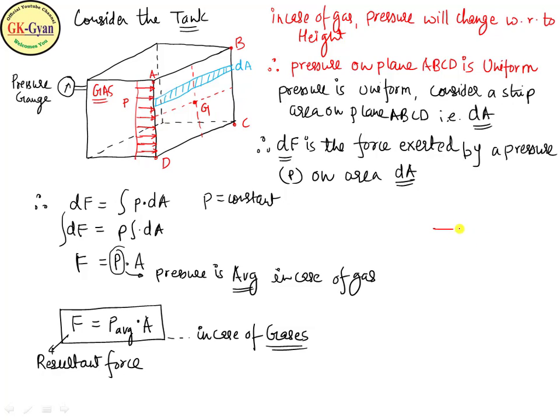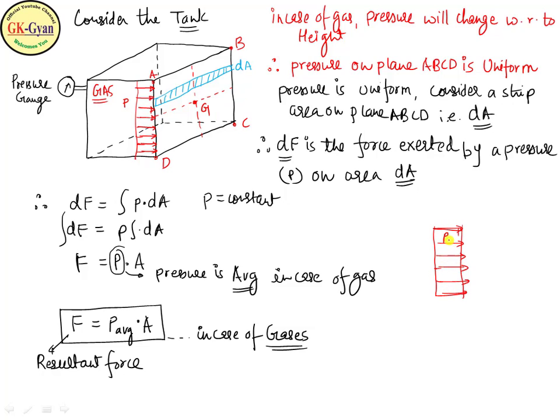I will draw the diagram here. This is the P. The center of pressure is the point through which the whole pressure will pass. So mark the center of pressure here.